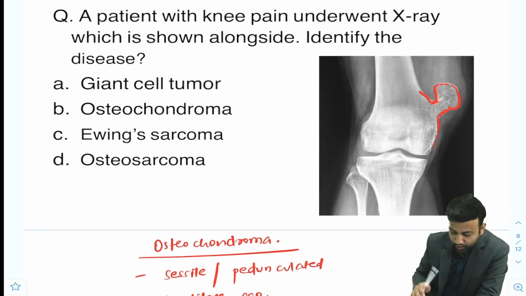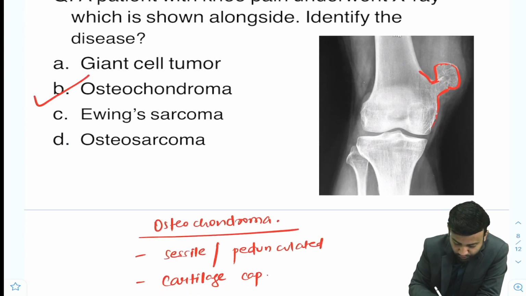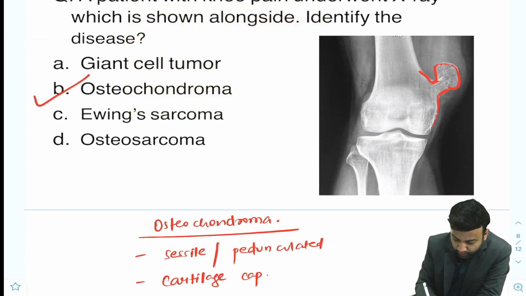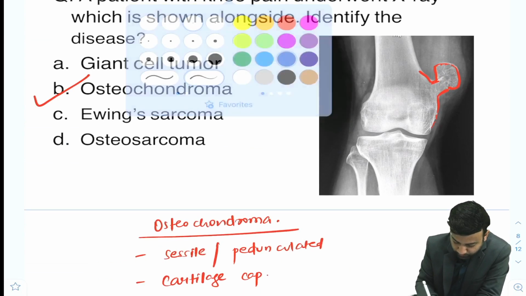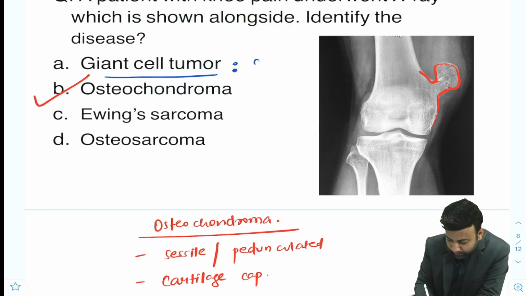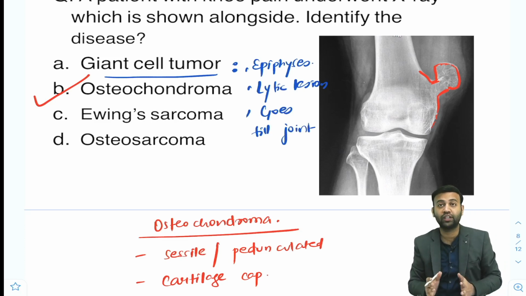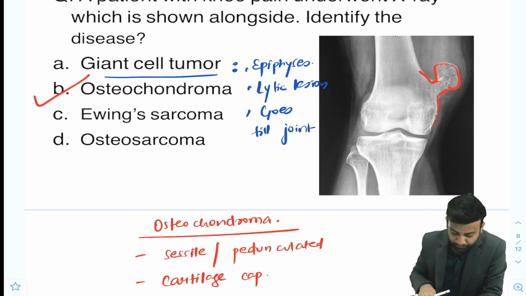Now we will see the other options. For this the answer is osteochondroma. Let's see the other options. In cases of giant cell tumor, we know it occurs in the epiphysis and there are lytic lesions which are seen and it goes till the joint. It is one of those tumors which does not respect the joint. It extends till the joint.